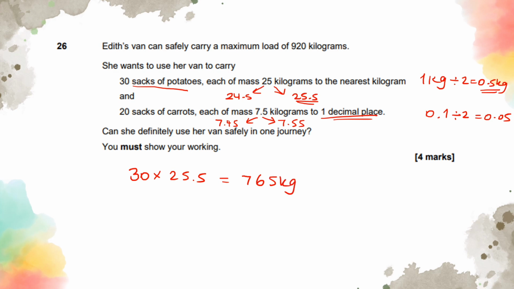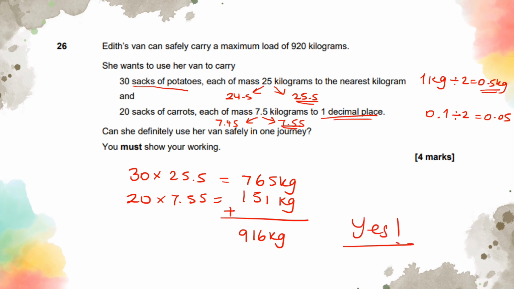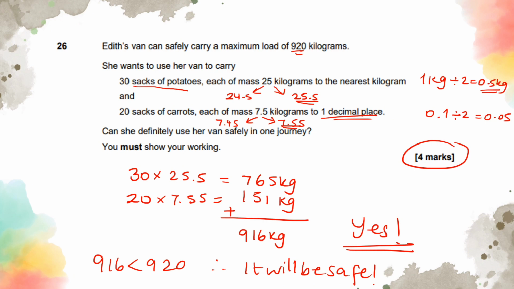And if I have 20 sacks of carrots where the maximum weight could be 7.55, when I times this on my calculator, it gives me 151 kg. So the total weight is going to be 916 kg. And yes, it will be okay, because it was 920. So you can write 916 is less than 920 as the maximum load. Therefore, it will be safe. And this is how we get full marks from this question.